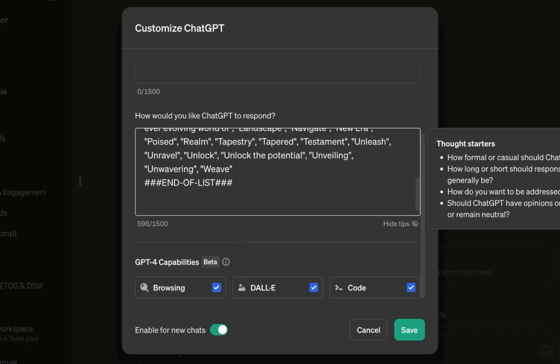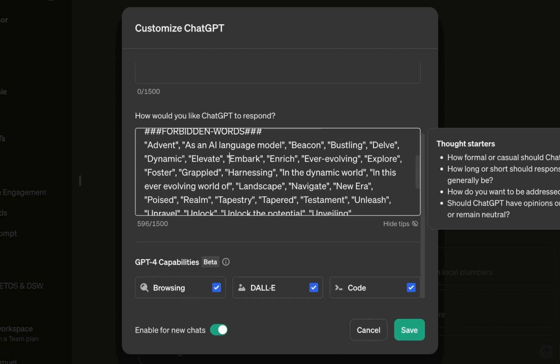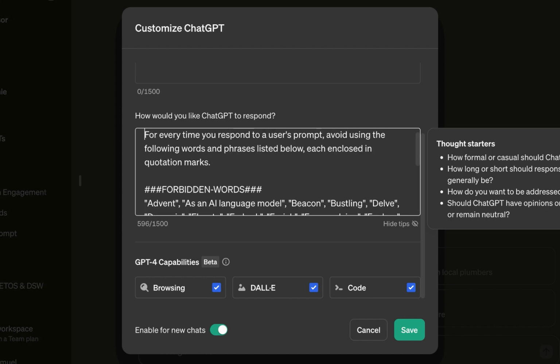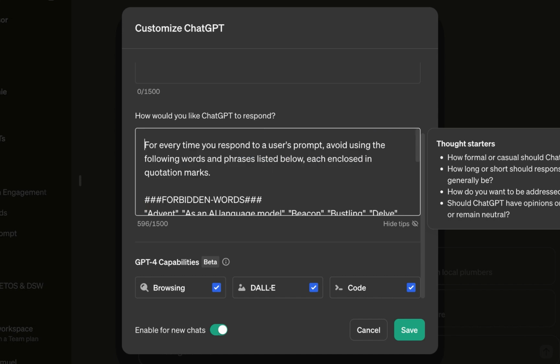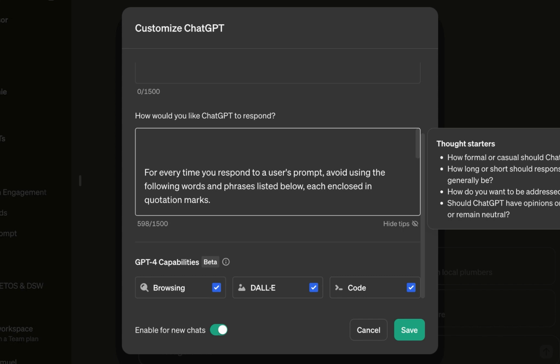You can see how formal or casual should ChatGPT be, how long or short should the responses regularly be, how do you want to be addressed, should ChatGPT have opinions on topics, and so on. There are so many things you can do. But as I've said, I'm not going into details of everything. So you can just put it here. If you have other custom instruction that you want to add, add it. Just have this somewhere in the box, right?